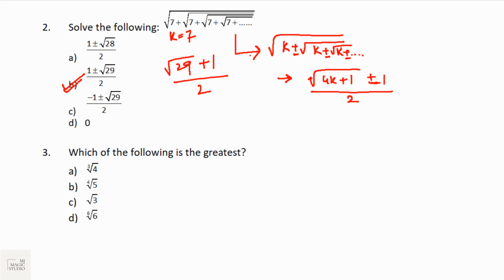There is no need to do such a complicated solution, equating to x, squaring on both sides and then forming a quadratic equation. Just try to remember this. And there are many pattern questions of this form. Please practice that also. Question number 3, which of the following is the greatest? An on-screen calculator is available to you, but you will not be able to calculate these kinds of powers there. I leave this to you, to find the greatest of them, and it should be root 3, 1.732. Do it yourself.